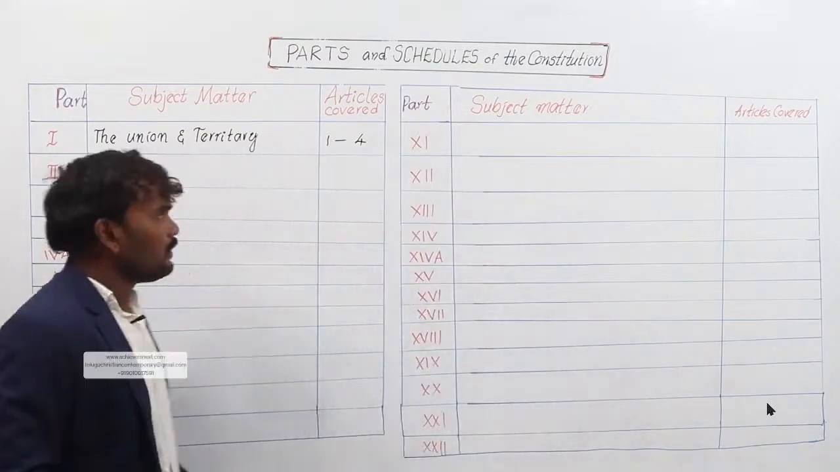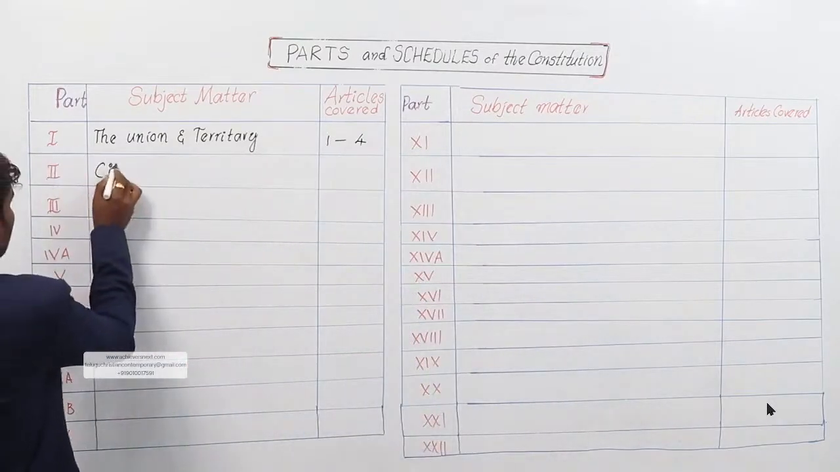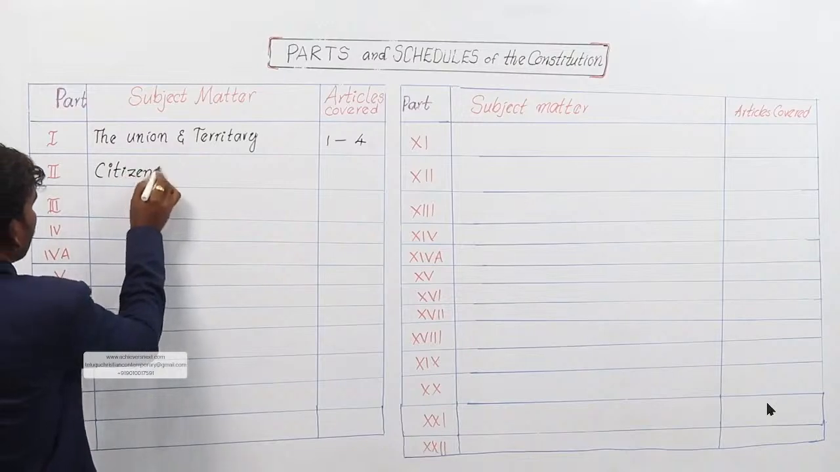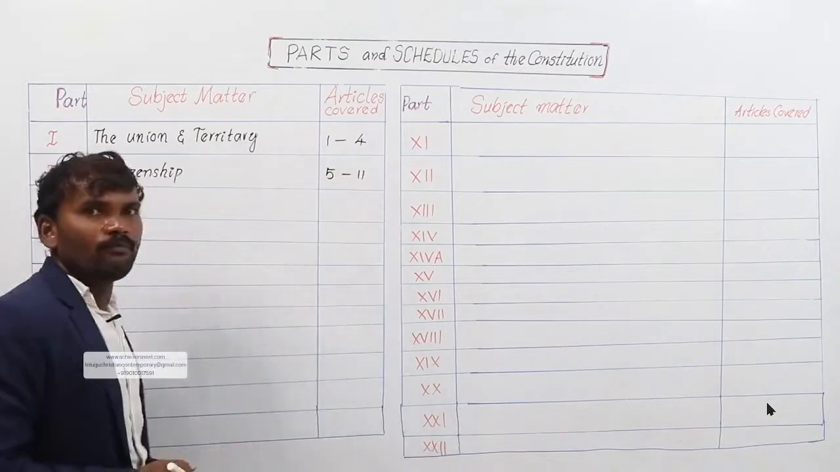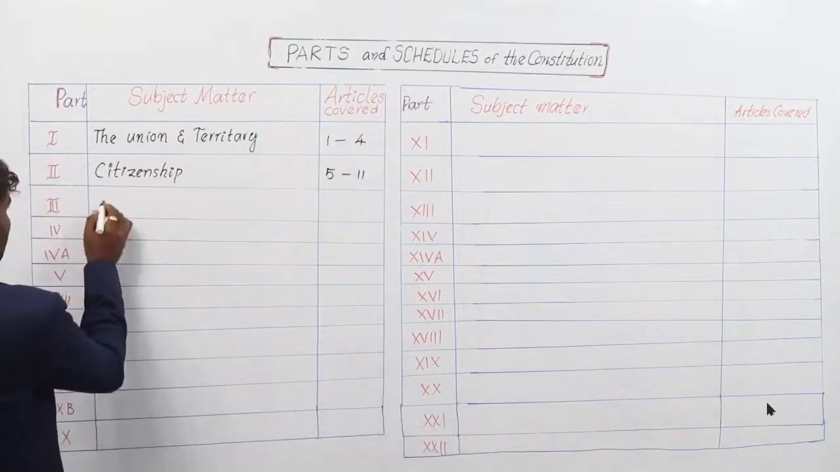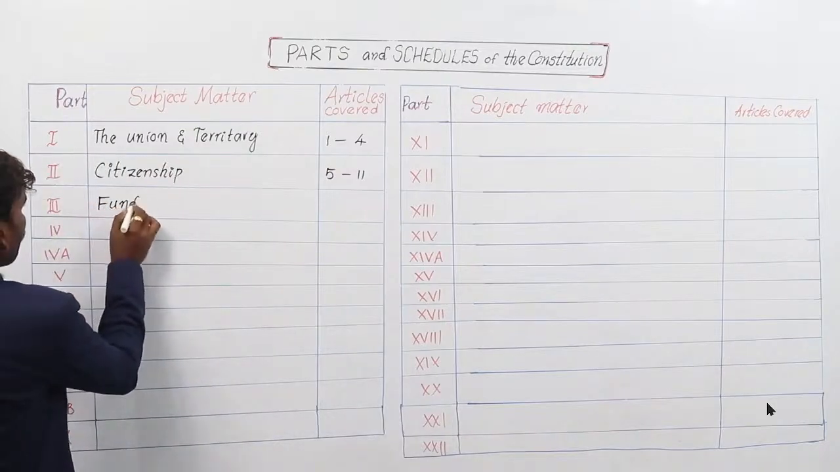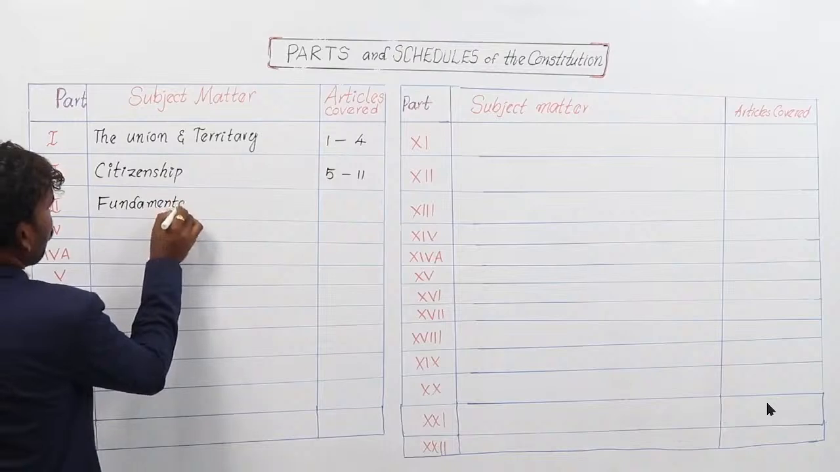Okay. Coming to the next one, citizenship. The second part is citizenship. Articles covered from 5 to 11. From 5 to 11. The third part deals with fundamental rights.